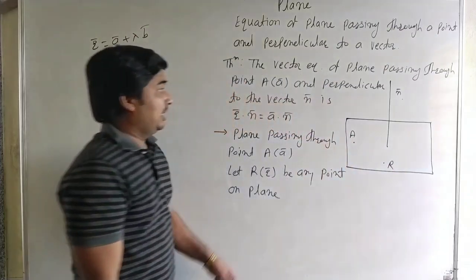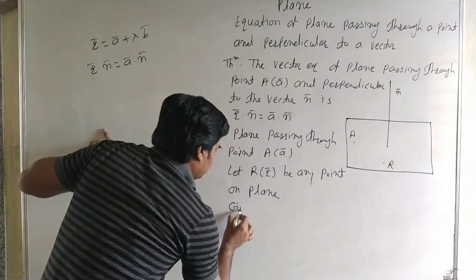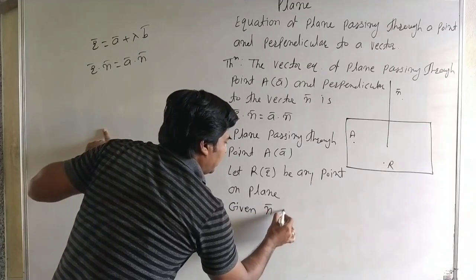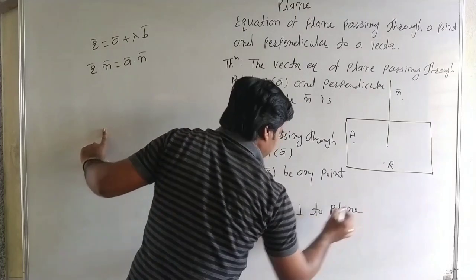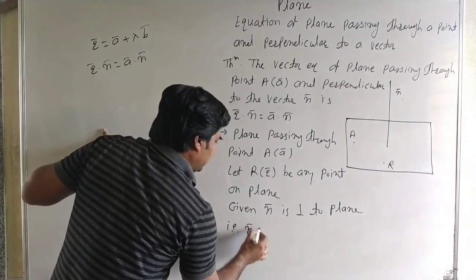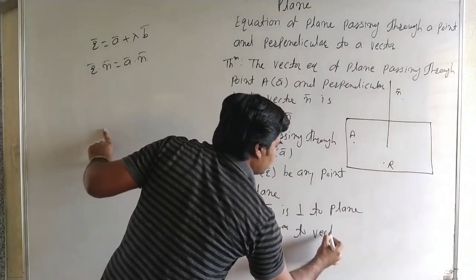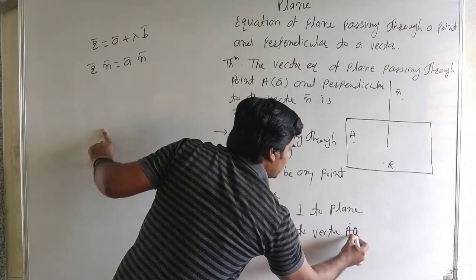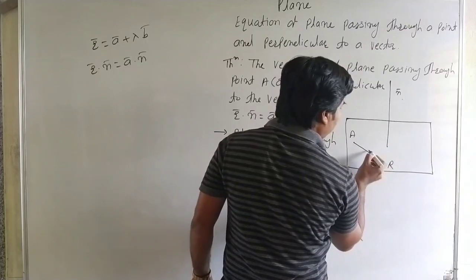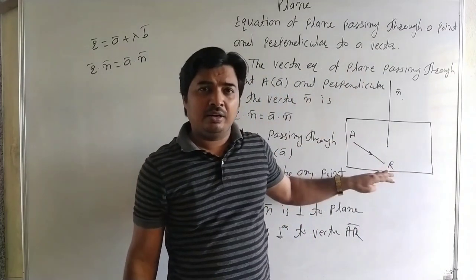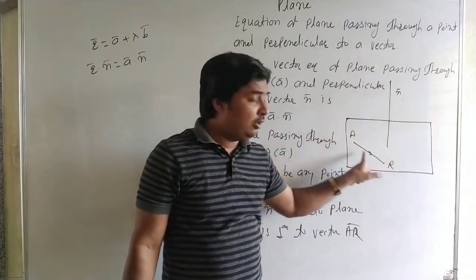Given that vector n bar is perpendicular to the plane, n bar is perpendicular to vector AR. The vector AR lies on the plane and n bar is perpendicular to the plane, that means n bar is perpendicular to the vector AR.